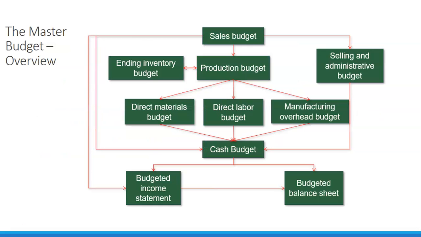So what is included in the master budget? This is an example of all of the schedules that are part of a master budget. All master budgets start with the sales budget. What are our projected sales for the upcoming month, quarter, or year? Everything else is built from the sales budget. The sales budget is the very first one to be completed in any budgetary process. So we go to our marketing team and our sales team and we ask them what their forecasts are. We use those forecasts to develop all of the other budgets.